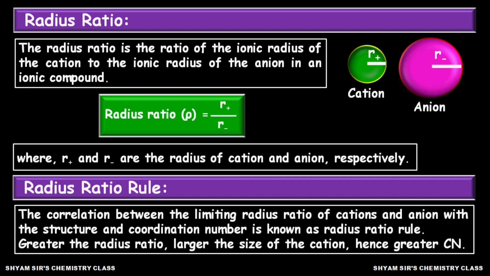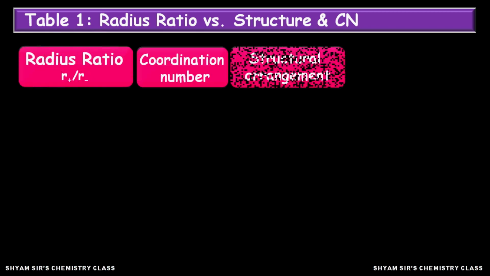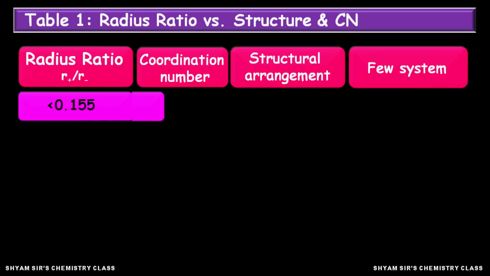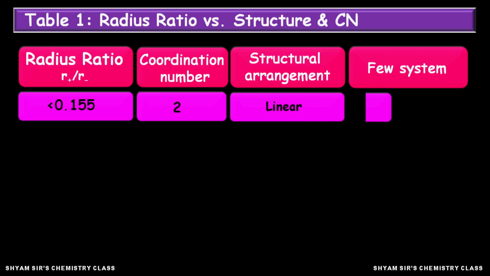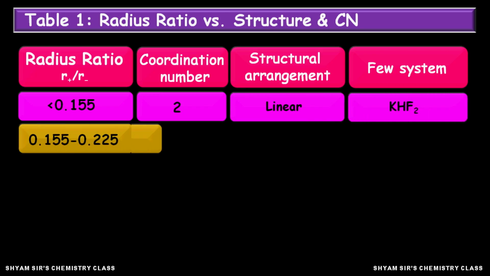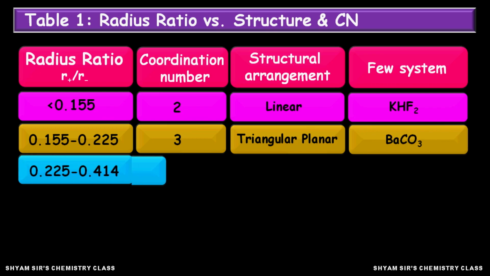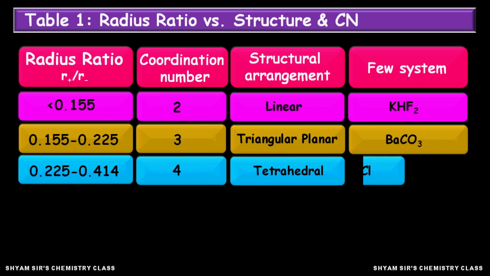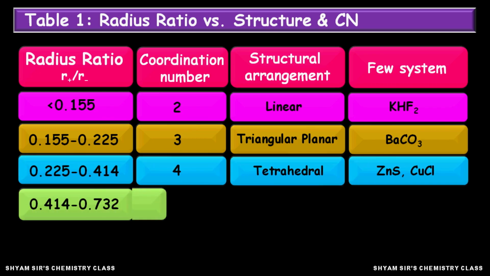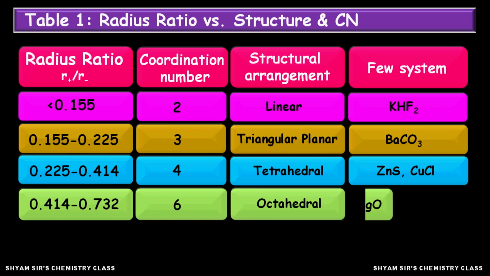Now let us see this table. This table shows radius ratio versus structure and coordination number of cations and anions in an ionic crystal. See, the limiting radius ratio, coordination number, structural arrangement and a few systems I have stated here.